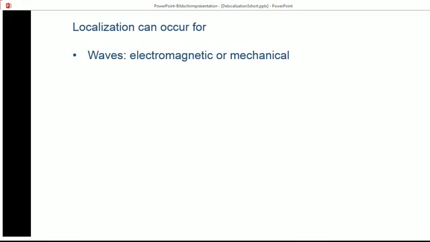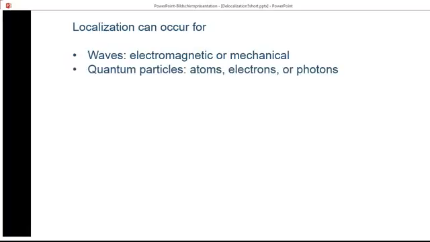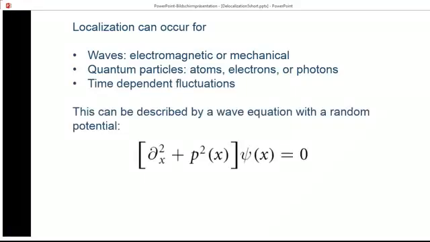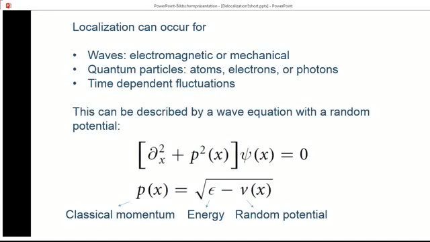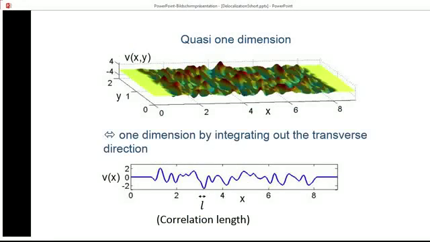And the idea is to look at localization, which is not only happening for electromagnetic waves or mechanical waves, but it can also happen in quantum particles, such as atoms, electrons or photons, and even in time-dependent fluctuations. The general idea is to look at a wave equation where psi of x is the amplitude, while p of x depends on energy and the random potential and is simply the classical momentum.